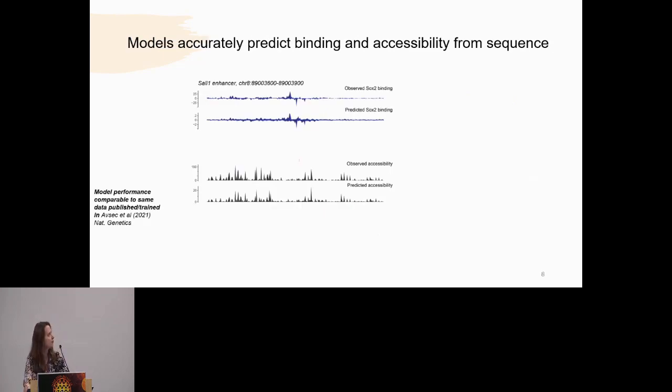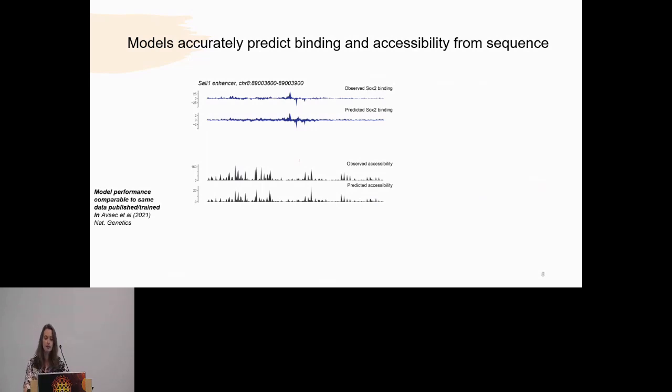I'm going to cover this pretty briefly, but we trained a bunch of different models. Our model performance was comparable to the same data published in 2021. And under different training paradigms and different data sets, the models reproducibly returned the same kind of sequence logic, which for us is the absolute most important thing downstream when we're interpreting these models and their relative performance. I show here a showcase example of a genomic region that is important for pluripotency maintenance in mouse embryonic stem cells.